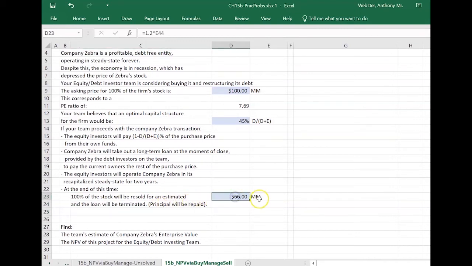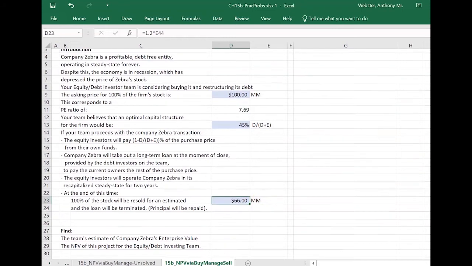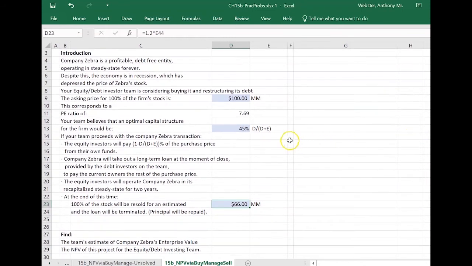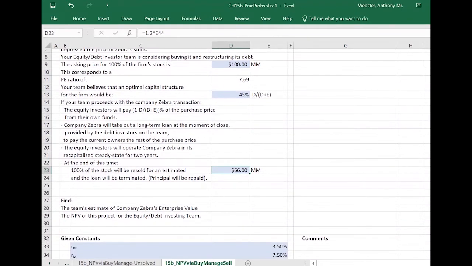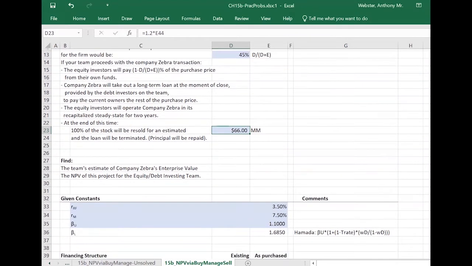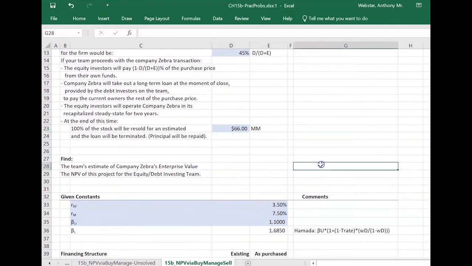So they think that, remember, after they do this with the recapitalization, they only paid 55 million, right? The other 45 came from a loan. So they think that all the shares can be sold for 66 million. So that would give them an 11 million profit for the equity holders in 2 years. So that's how they think that this is going to shake out.